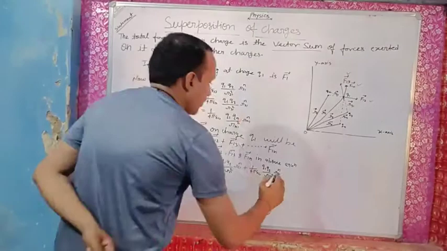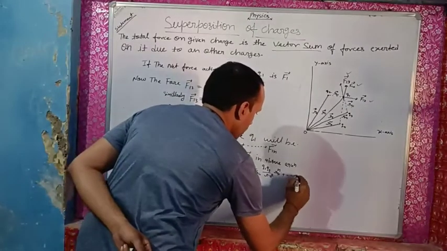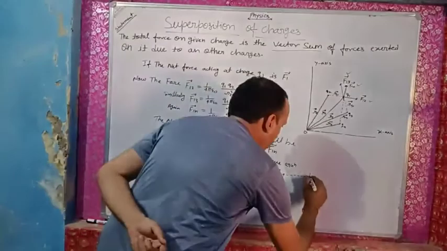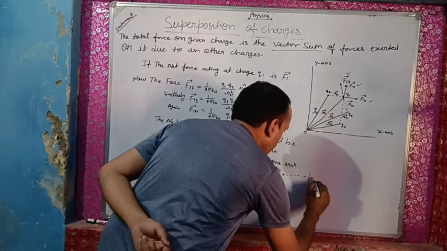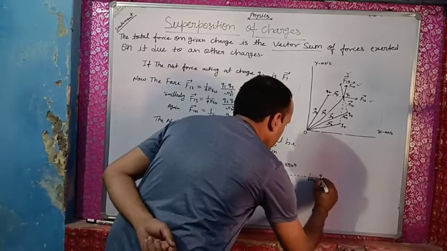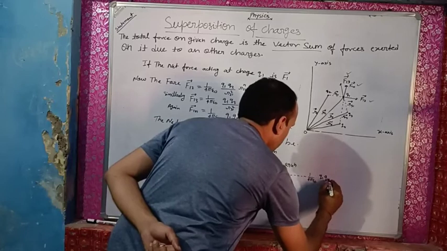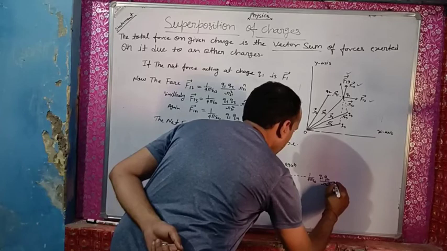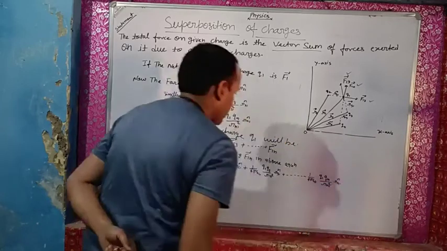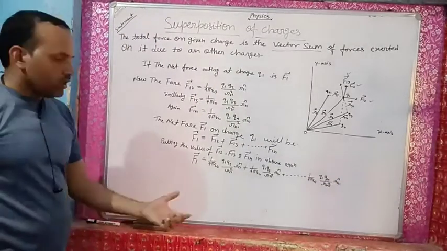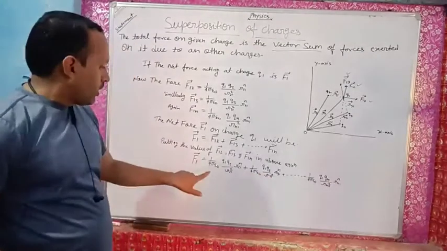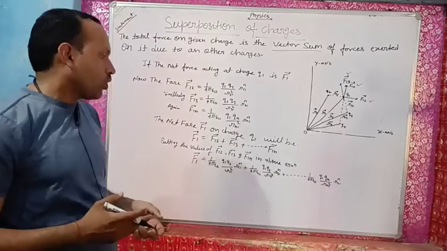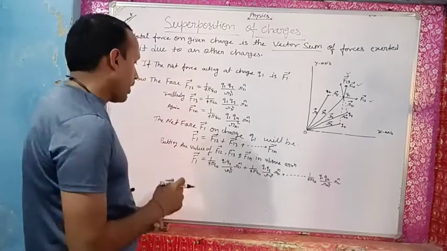Okay, plus, my dear students, dot dot dot dot. Now I am going to put the value of F1n, 1 by 4 pi epsilon naught Q1 Qn upon Rn1 square Rn1 cap. Okay, here you can see, my dear students, the 1 upon 4 pi epsilon naught is common in all the terms. So we have to take the common 1 by 4 pi epsilon naught.